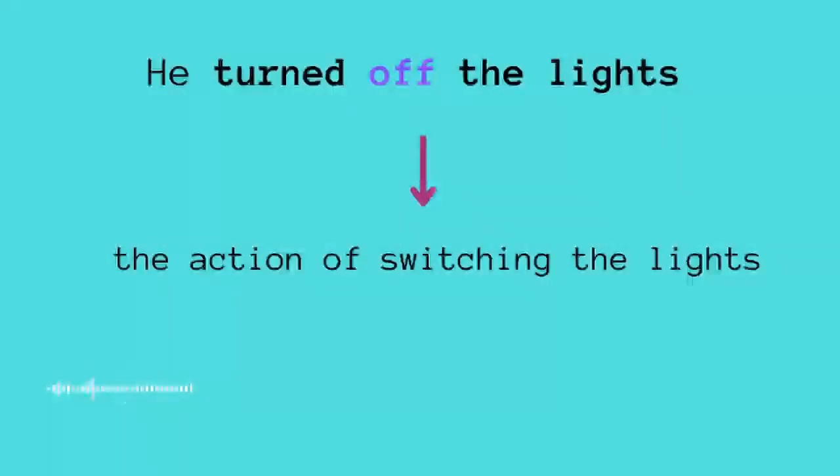If we say turn on the light, that means we have lights, but if we say turn off the lights, no more lights. So when you need to click on the switch to turn off the lights, so that you will not have lights maybe in the room, in the office, in the class, things like that. Alright, so in this case we say turn off.